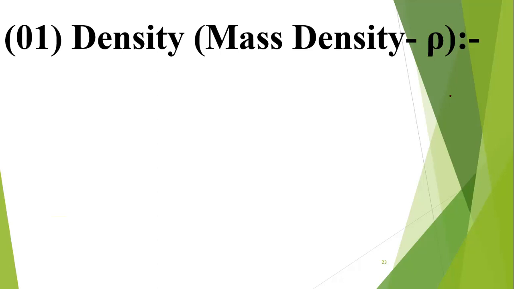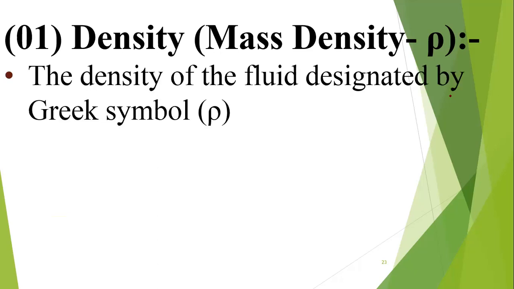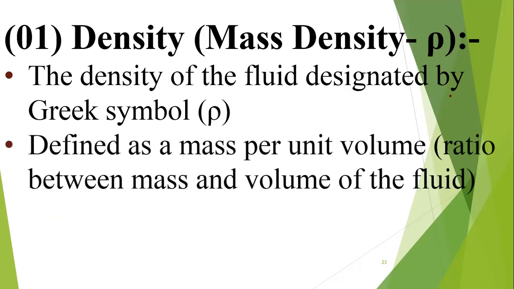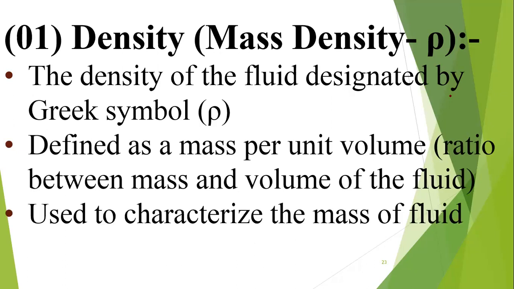This is very famous and we use it in normal day-to-day life. The density of the fluid is denoted by the Greek symbol rho. It is defined as mass per unit volume, or the ratio between mass and volume of a fluid. It is used to characterize the mass of the fluid.